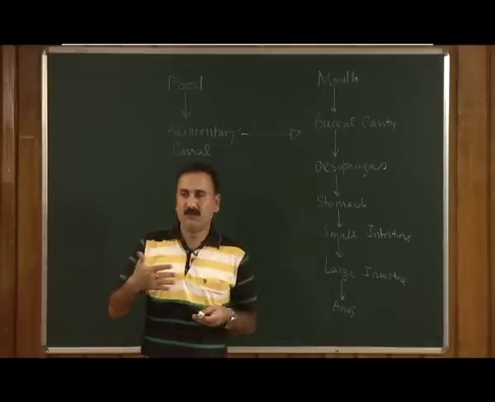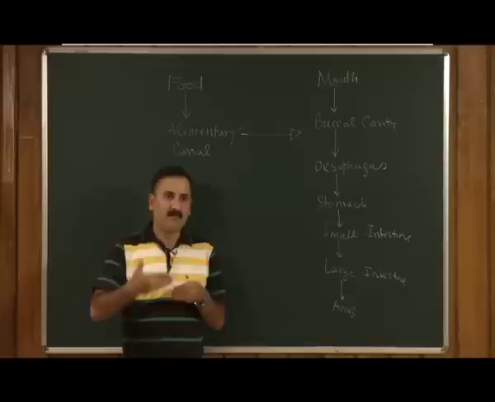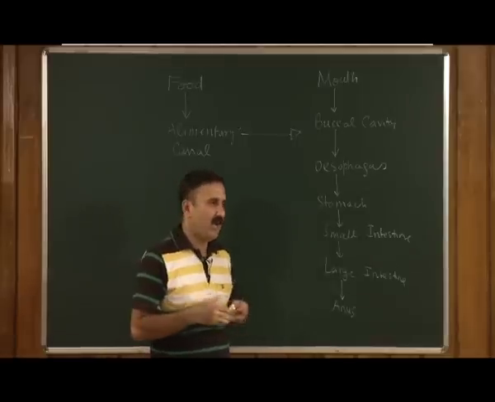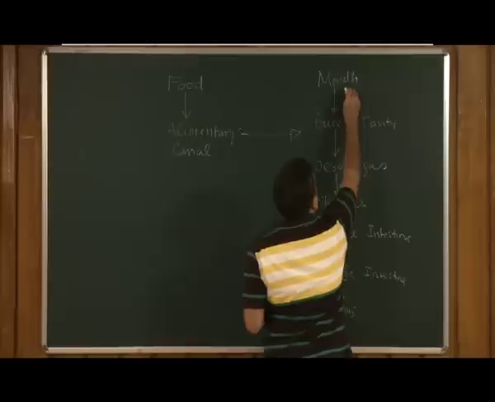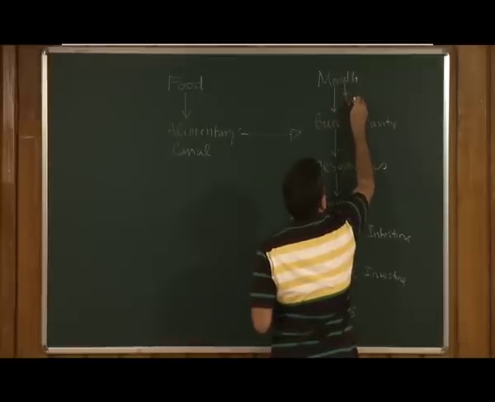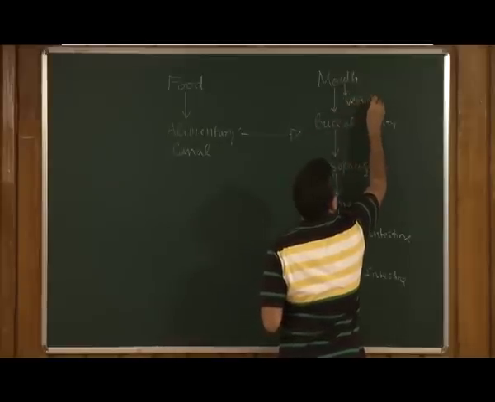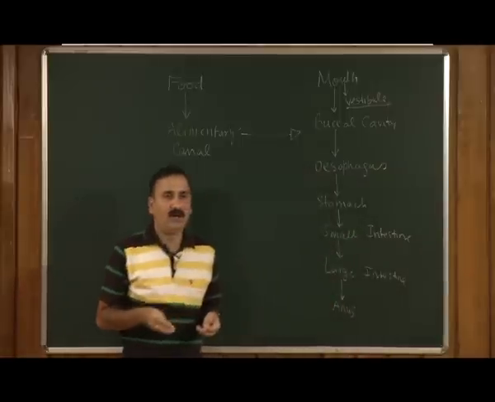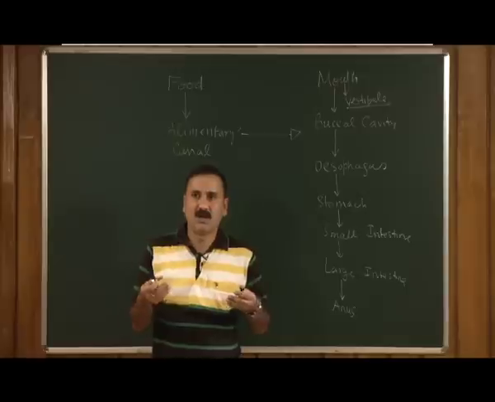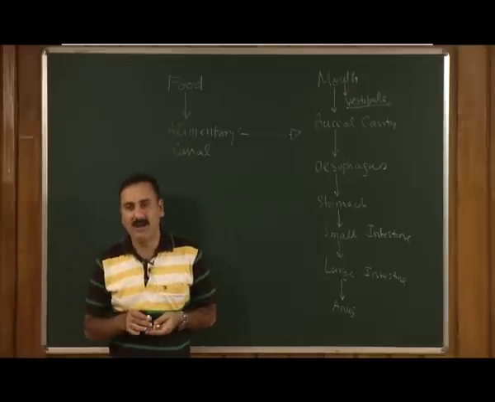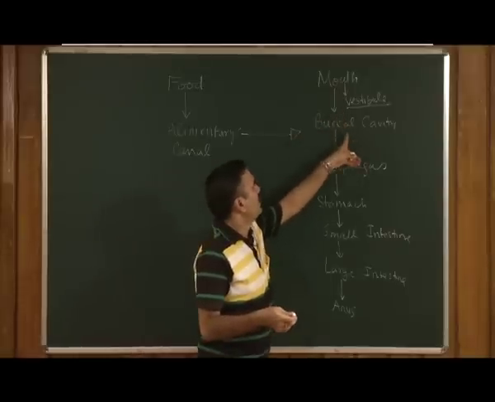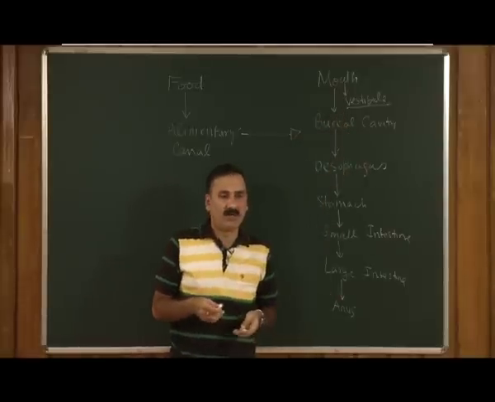On the back side of the lips, between the teeth and the lip, the space we have is called the vestibule. This vestibule is a space on the back side of the lips and between the gums, and the vestibule then opens into the large cavity known as the buccal cavity.